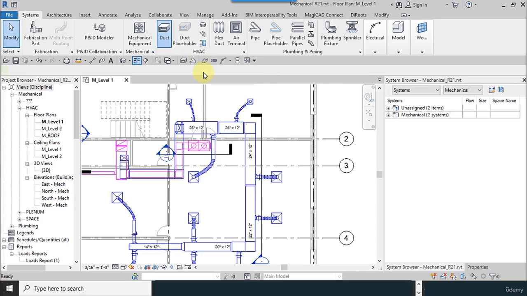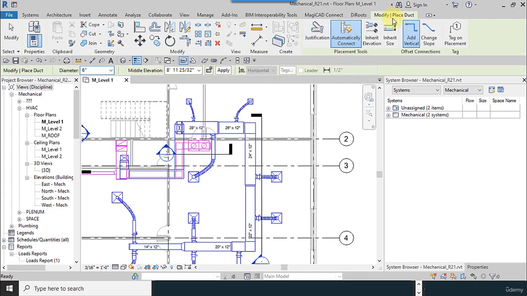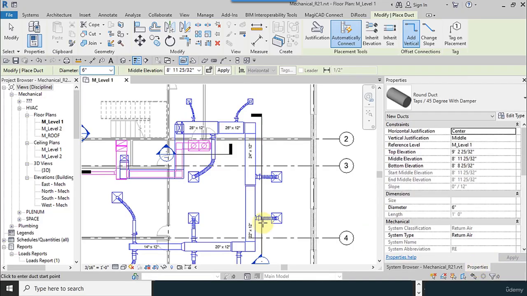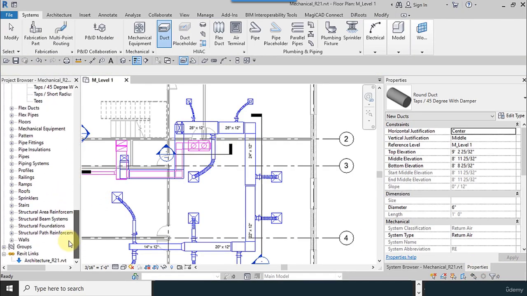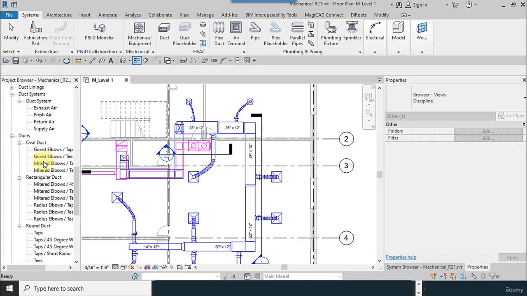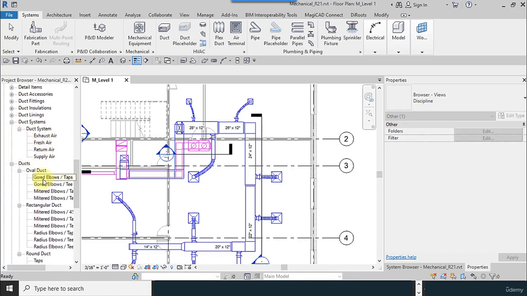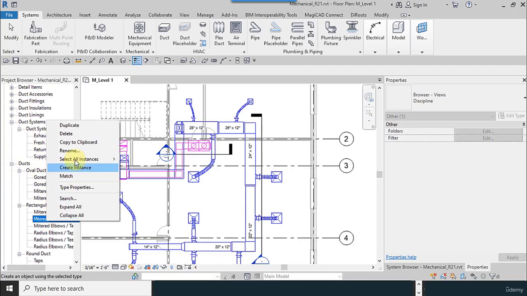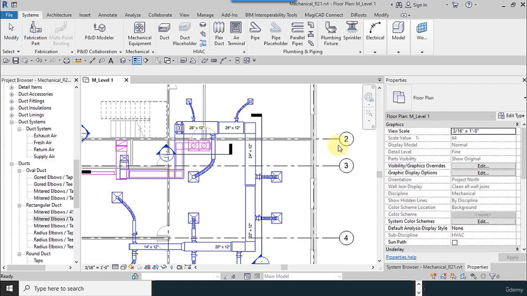For example, if you select the duct, for making a duct you have to go to this place, duplicate this one and make our family in here, and then we add our connection to it.